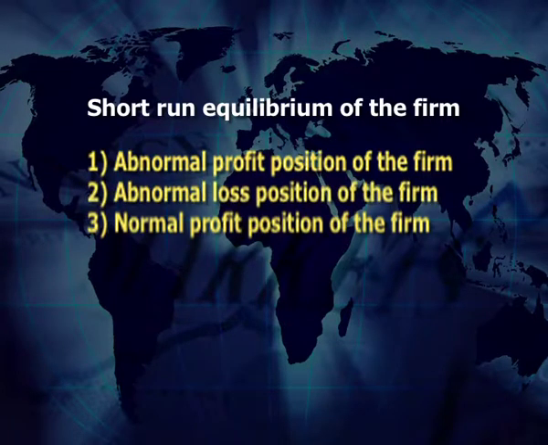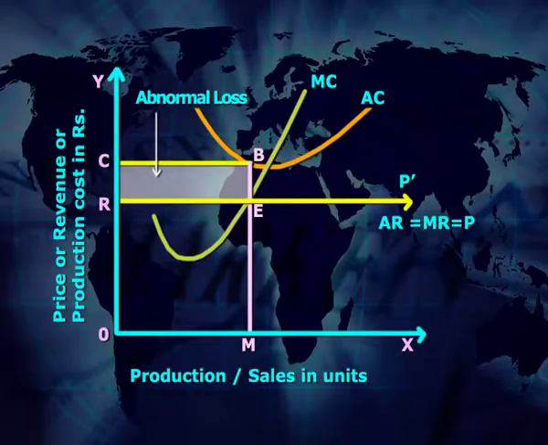Number 2 is the loss situation of the firm. According to Professor Marshall, in the market of perfect competition during the short run, few marginal firms may be under a loss situation. Even though, these firms will continue the production of the commodity with the expectation that in the long run they will come out of this loss situation by changing their fixed as well as variable factors of production. Therefore, we can represent the loss situation of the firm as shown in the figure. Let us take the explanation of the diagram.